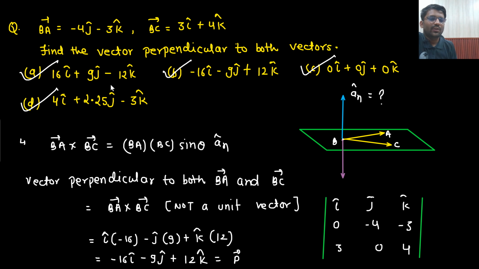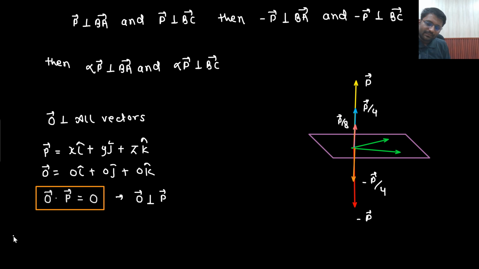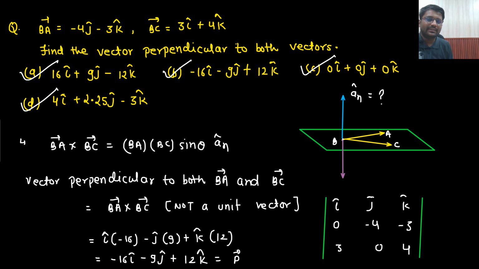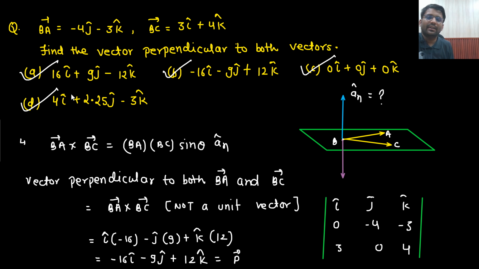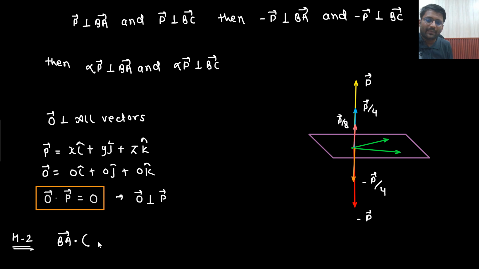How could you have solved this question? You could have solved it with the options as well. You multiply these vectors and see if the answer comes out to be 0 or not. Method 2 would have been: you take the BA vector and do the dot product with 16 i cap plus 9 j cap minus 12 k cap. This will come out to be 0.